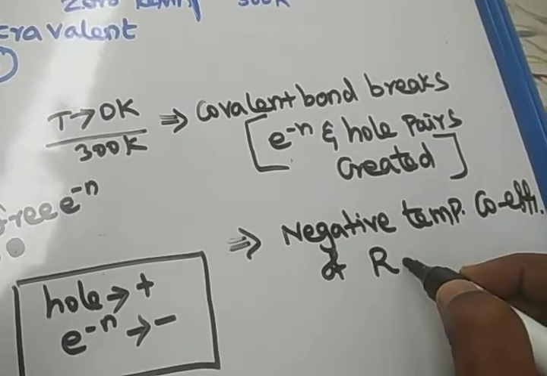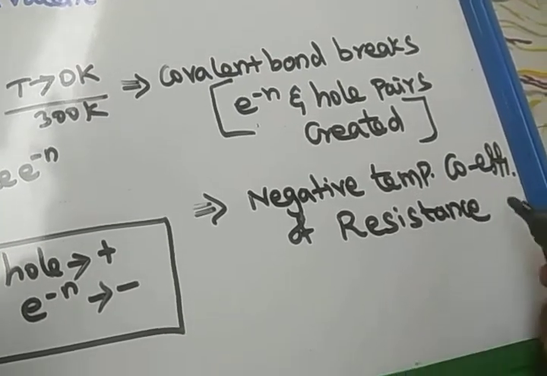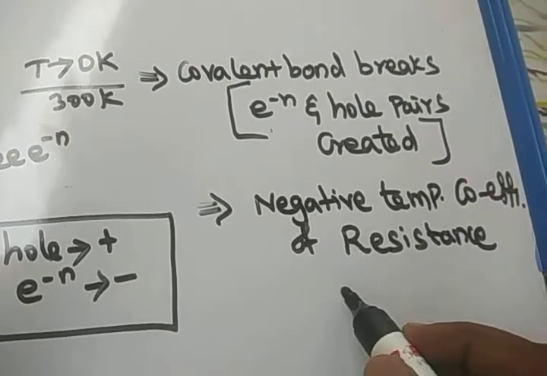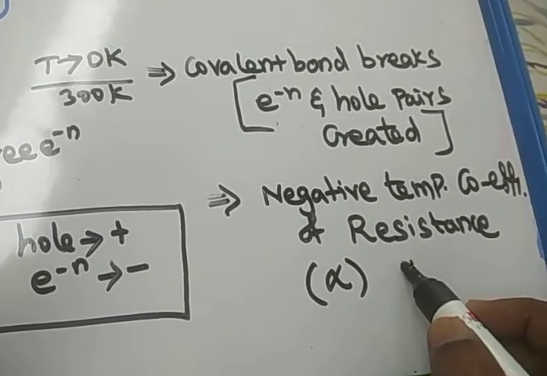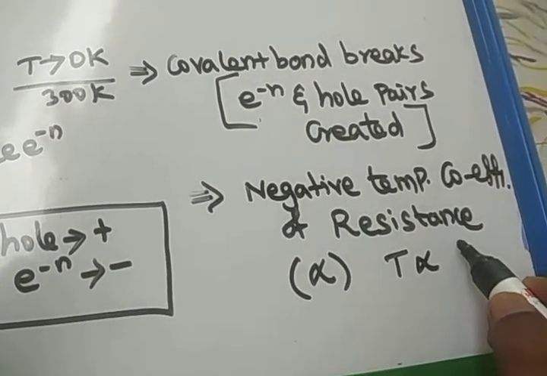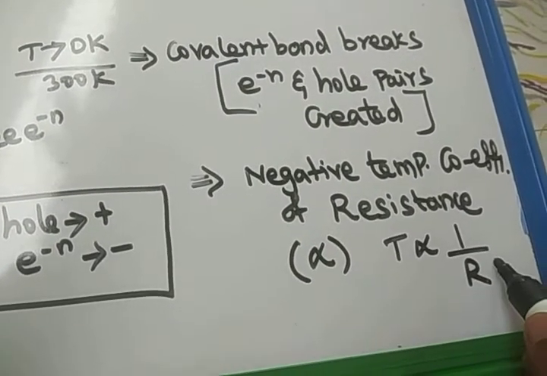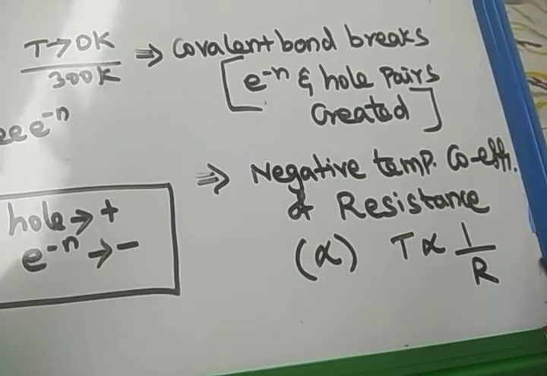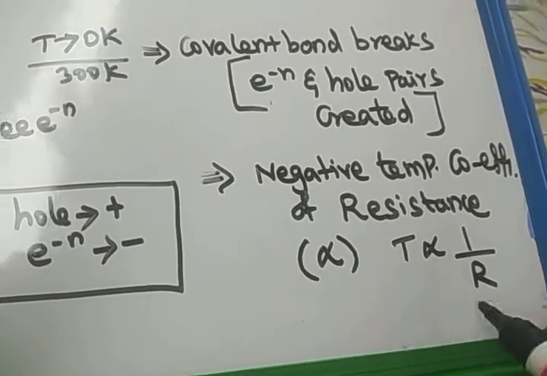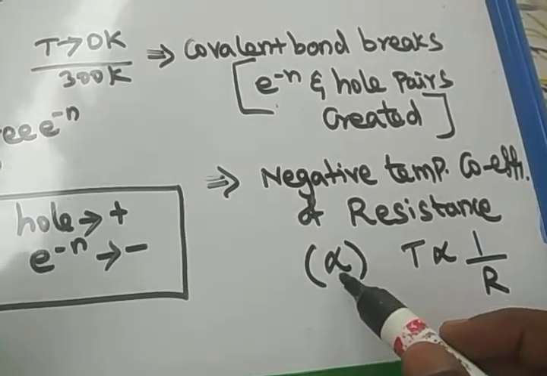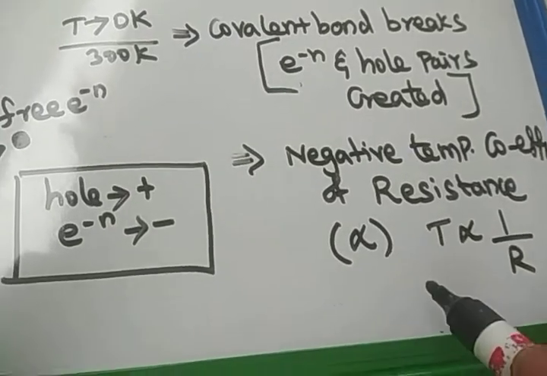That is the temperature coefficient of resistance or resistivity, which we studied in the third unit in current electricity. Negative temperature coefficient means alpha is negative. The temperature and the resistance are inversely proportional. When the temperature increases, resistance decreases, and hence more free electrons are available, so the conductivity increases. This is inversely proportional. Alpha is the notation for the temperature coefficient.